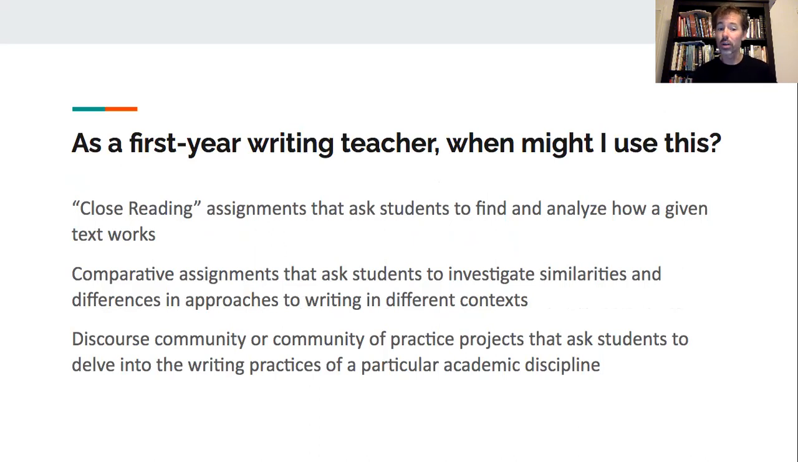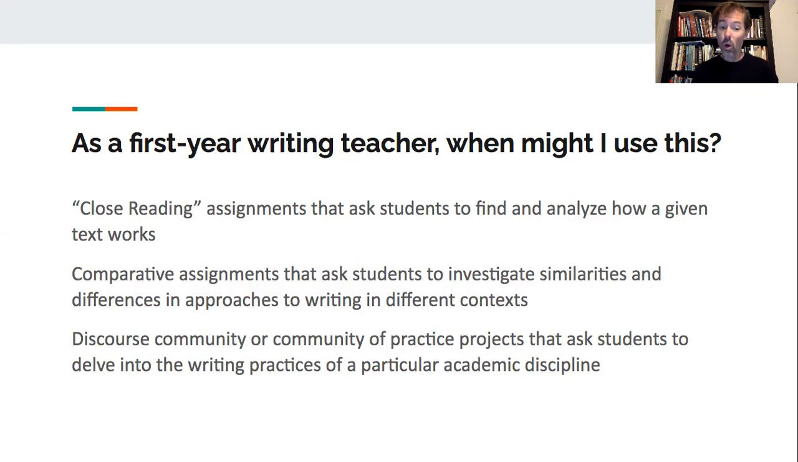It's also really good for comparative assignments that ask students to investigate similarities and differences in approaches to writing in different contexts. Sometimes I like students to look at the kind of thing that might be written as an argument in a standard literary English class assignment, which is something they're familiar with from 12th grade often, and see how that's different from something that's written in psychology or in biology or in whatever field that they'd like to look at.